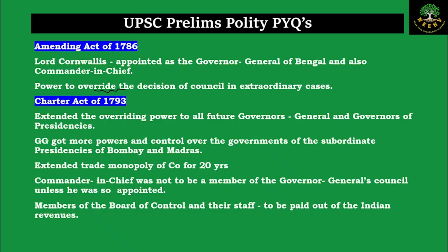Later on in the Charter Act of 1793, like I said, whatever overriding powers were there were extended and the Governor General also got more powers over the Madras and Bombay presidencies and the trade monopoly of the company got extended. And ultimately, the members of the Board of Control and the administrative staff now had to be paid out of the revenue that was generated in India.